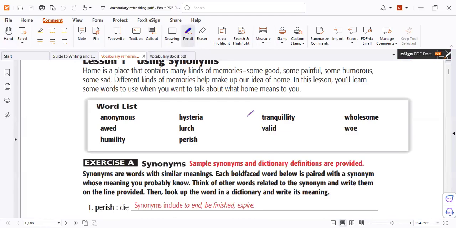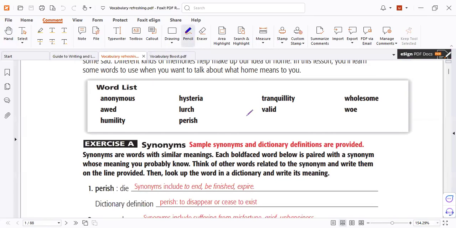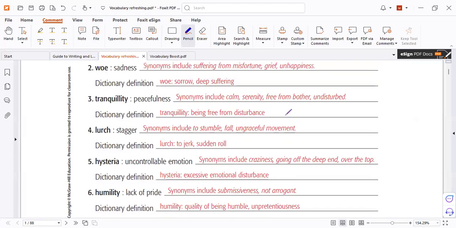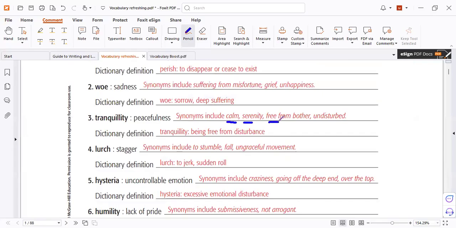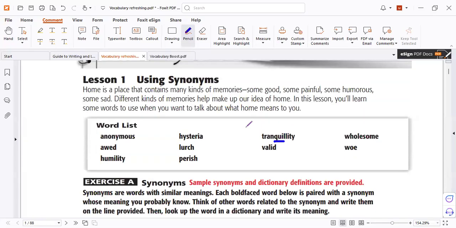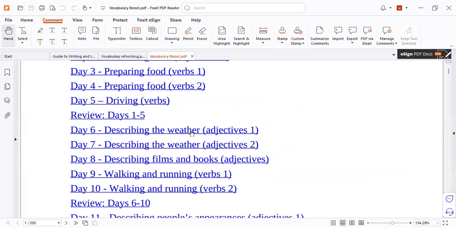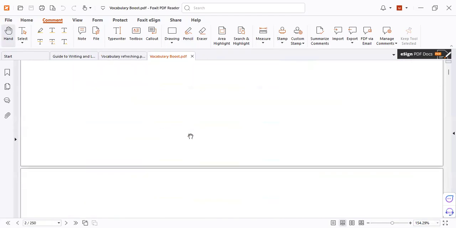But try to study in this way, as I told you, until we finish all the Latin roots. Like "tranquility," it has "quiet." Here, it refers to quiet. So tranquility is like to keep quiet or to make something calm. So if you check for the meaning here, we'll find calm, serenity, free from bother, undisturbed. Like some chemicals can tranquilize fierce animals, as you know. So I like to study this way. Very important. If you didn't revise any lesson, revise it a lot. And here is the same in this book. Here, my dear. Yes. Okay. That's why.